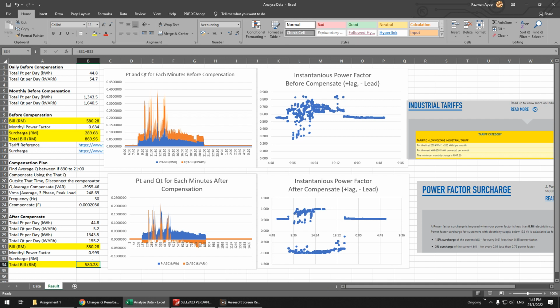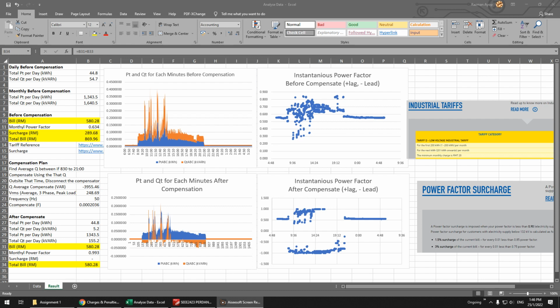You can see here the P is the blue one, the Q is the orange, I think. Okay, orange. So you have to plot this. You have to show where the power goes. You can see here at 8:30 to 21. 21 is 9 p.m. The power is very high. So based on this, you have to show this.